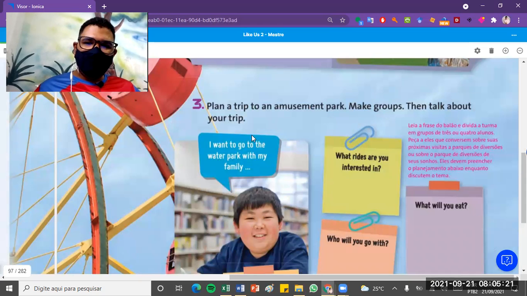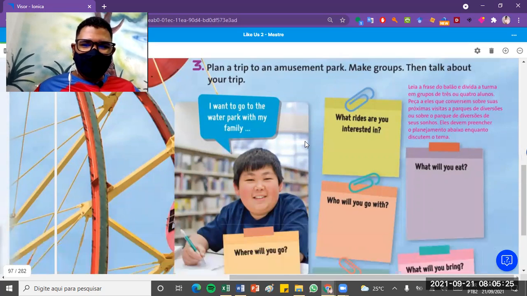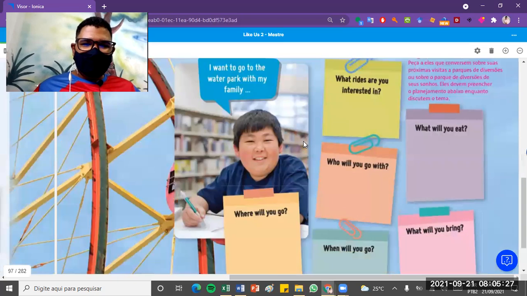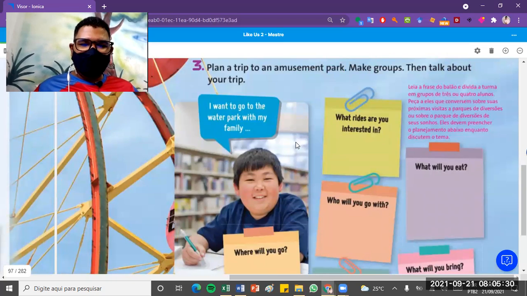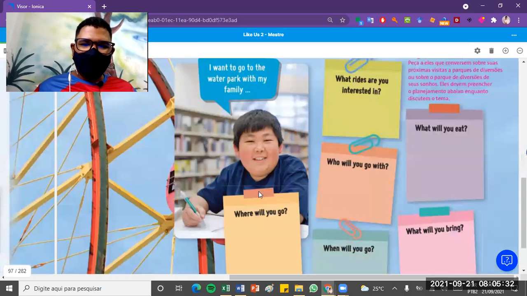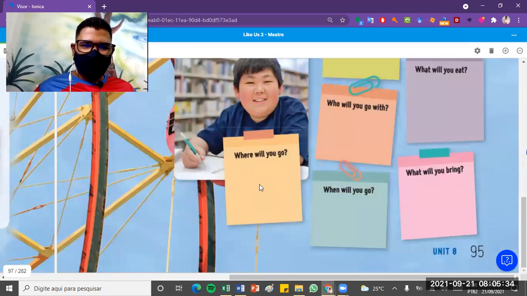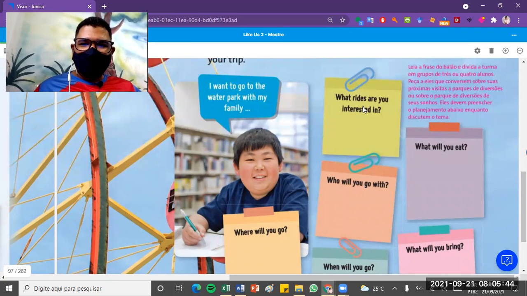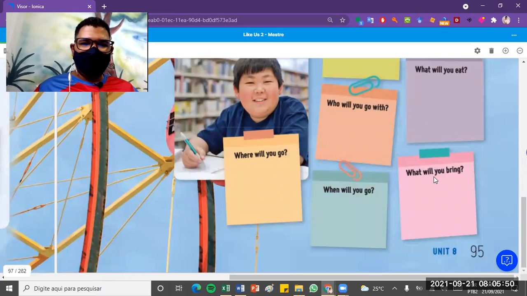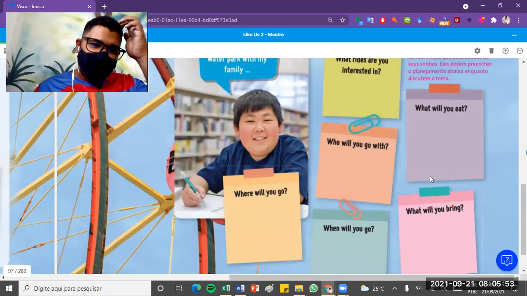Plan a trip to an amusement park, make groups, then talk about your trip. So, this exercise is about what we have read before. So, where will you go? What's the name of the amusement park you're going to? When will you go? Who will you go with? What rides are you interested in? What will you eat? What will you bring? So make this plan, try to make this plan.